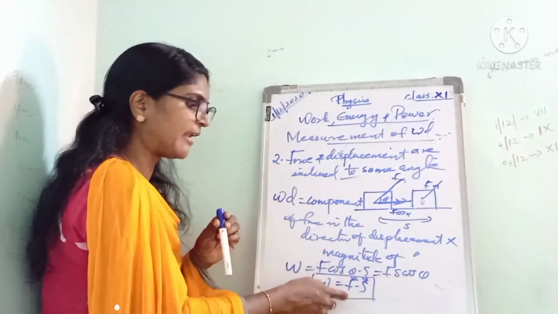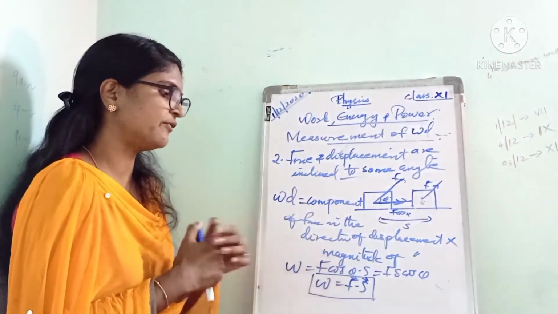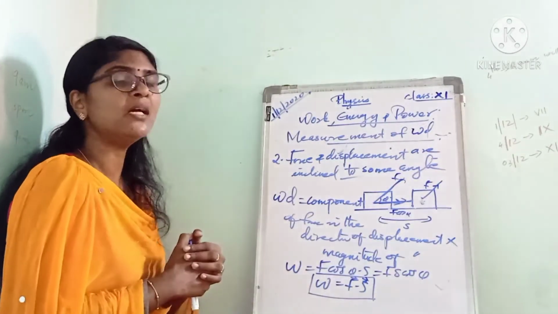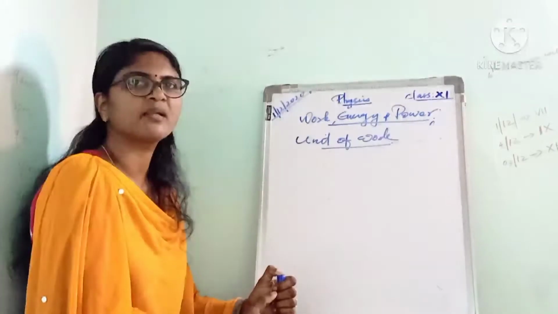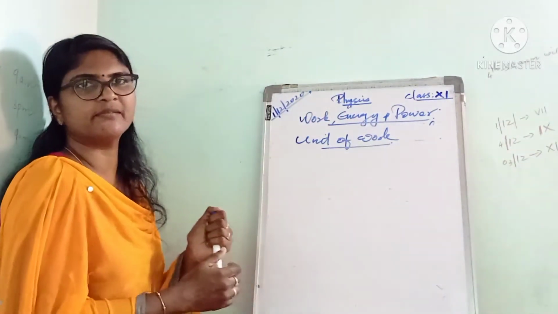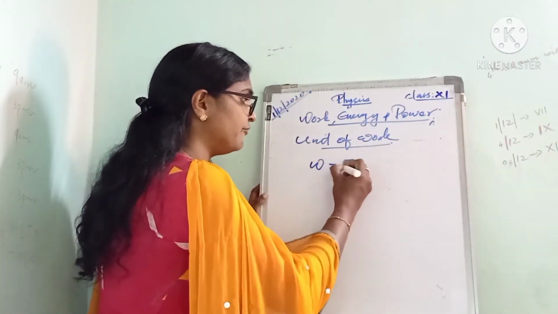So, Fs cos theta can be written as F dot S. So, the work done W is equal to F dot S. That is, the work done is the dot product of force and displacement. Next, unit of work. The equation for work is W is equal to F into S.